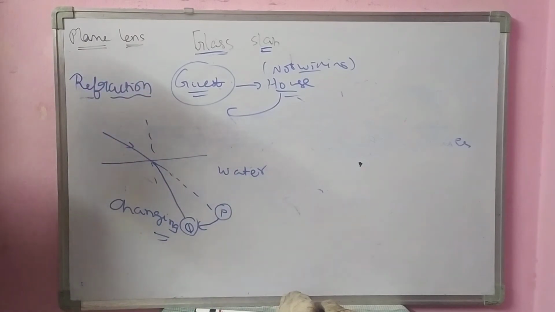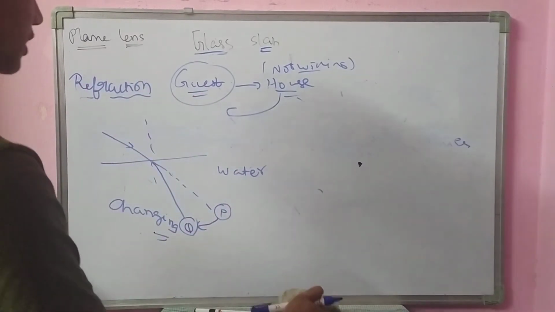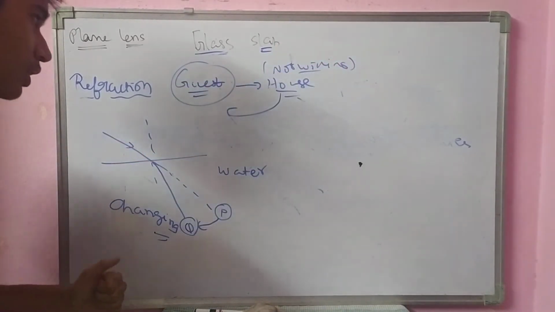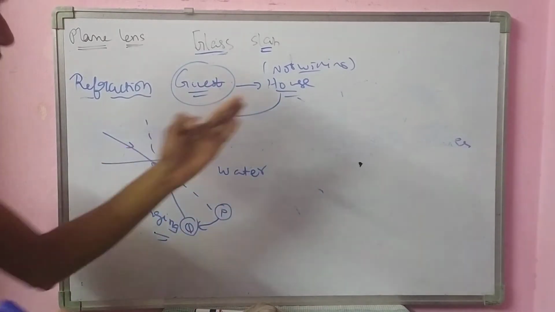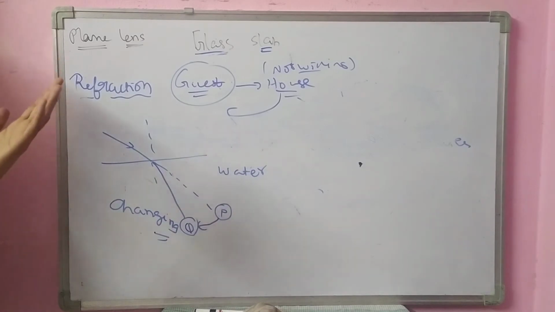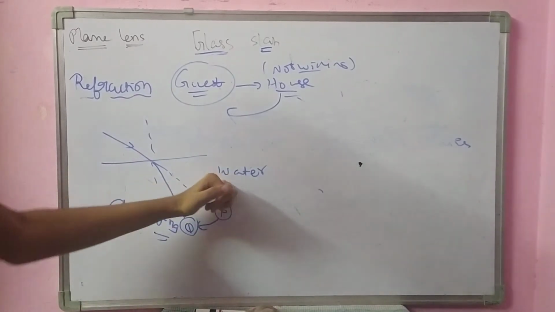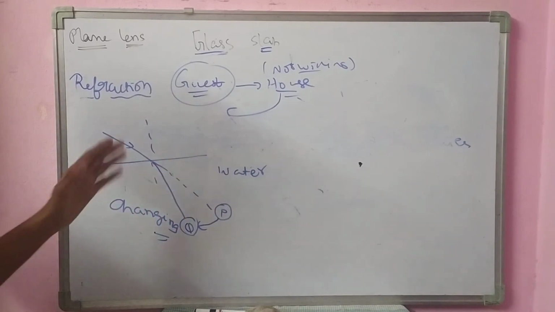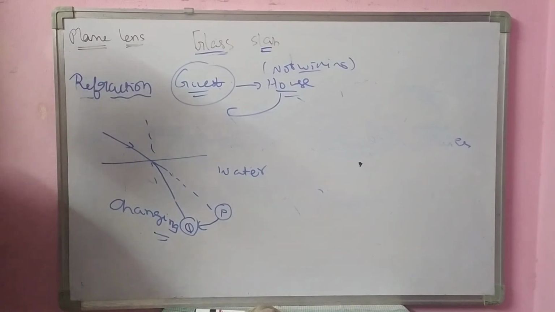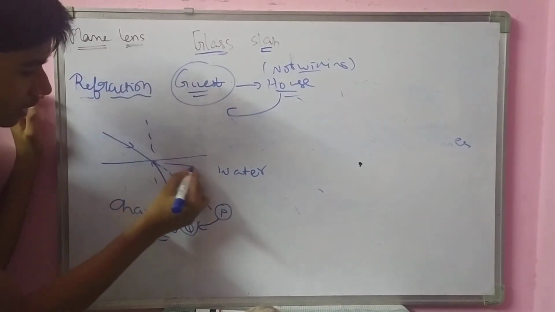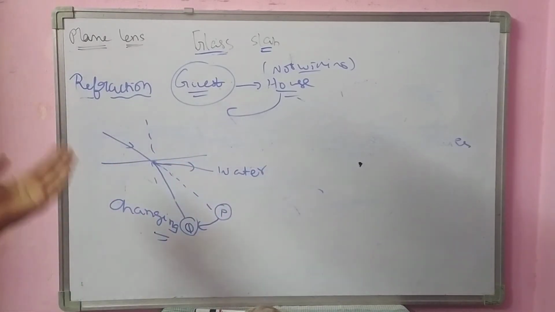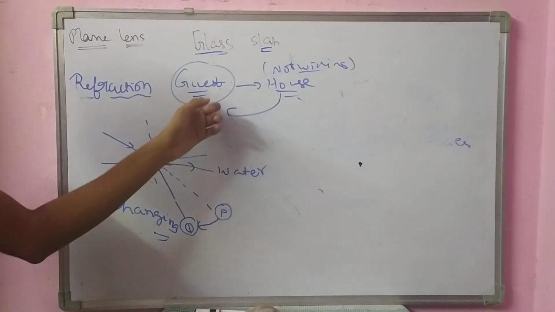That is only refraction. I had said this example, the guest house. If an unwillingly coming guest enters your house, what will you say? You have to bend towards me, you have to listen to what I say. In the same way, water will also tell the light to bend towards the normal. This phenomenon is called refraction. Either it will say to bend towards the normal or away from the normal, but it won't say, I am very happy, you can leave anything you want.